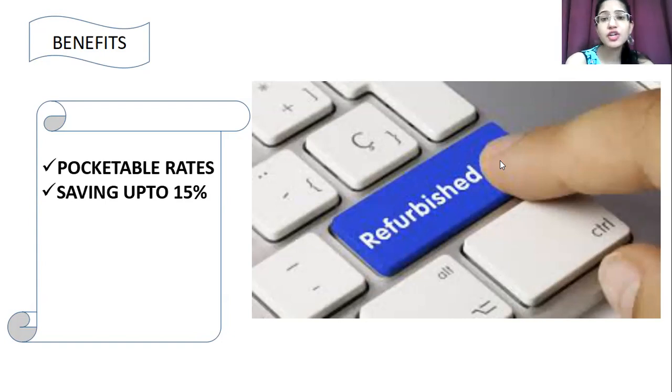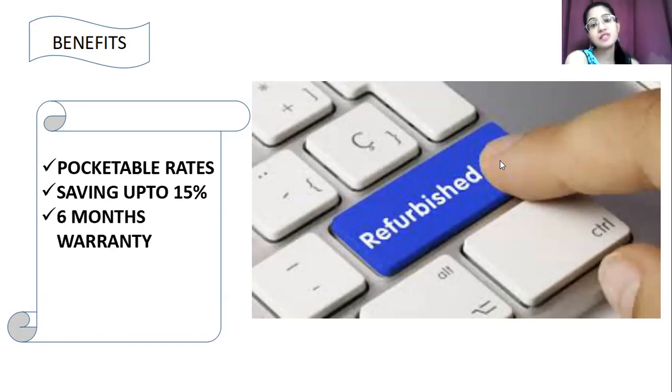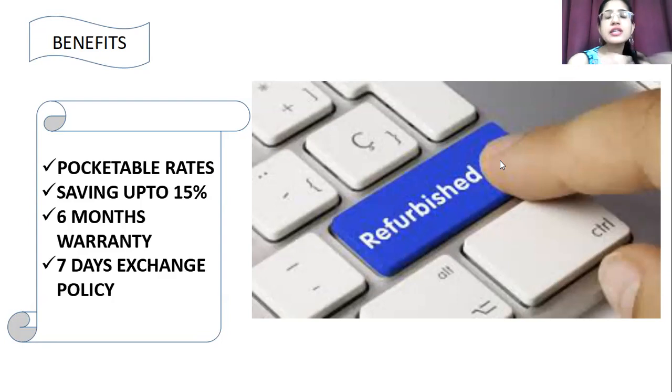We already know that brand new products offer you a 1 year warranty. But when we own any pre-owned gadget, mostly we don't get any warranty period. But if you have the refurbished category, then you get a warranty period of 6 months also. Apart from that, you also get a 7-day exchange policy. So these are the two additional benefits of this site as well as this product. When we talk about the refurbished category here, you get 6 months warranty and an exchange policy also. So these are the benefits of having refurbished products over brand new.